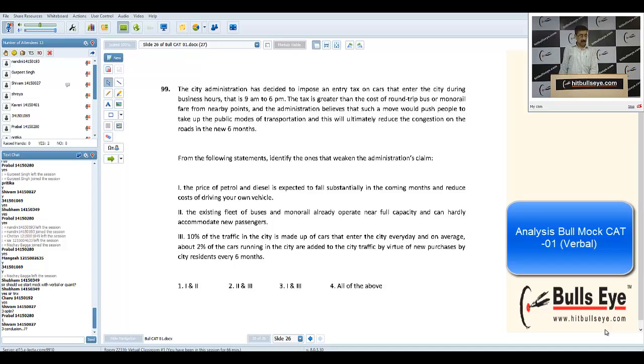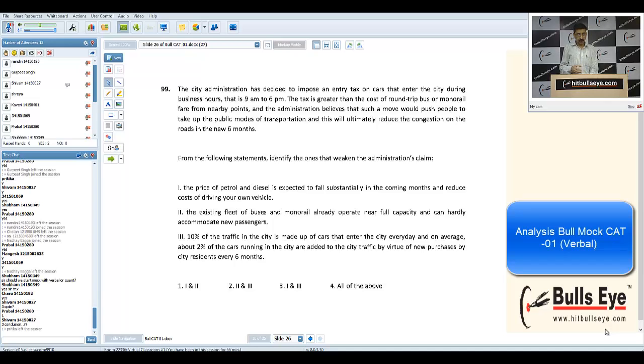Next, the existing fleet of buses and monorail already operate near full capacity. So there is no point in imposing taxes, because people cannot utilize these services. If you impose tax and assume that people will start using these services, they cannot, because these are already running at full capacity. So again, this will weaken the administration's claim.